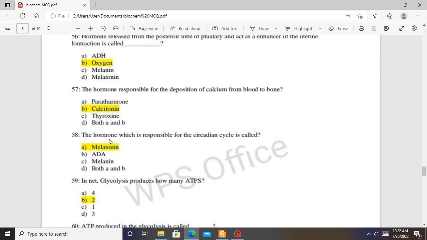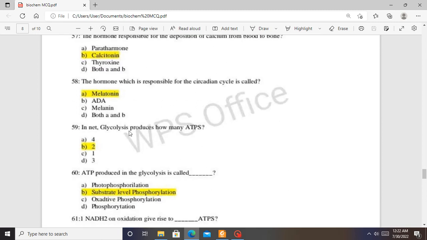The hormone which is responsible for the circadian cycle. So this cycle is the cycle that helps in the sleeping and the waking up of an organism. The hormone responsible for that is called melatonin. Melatonin hormone.